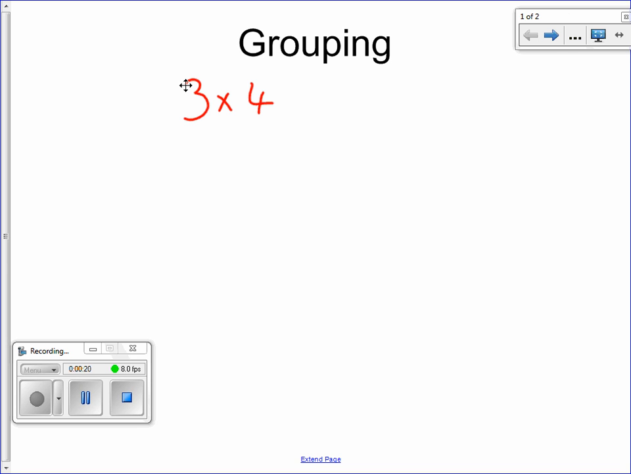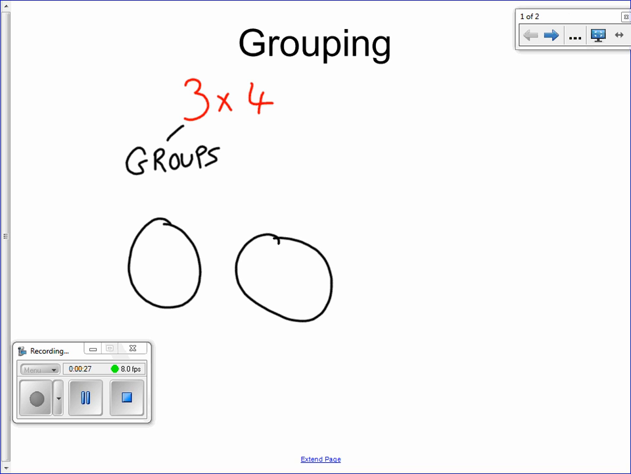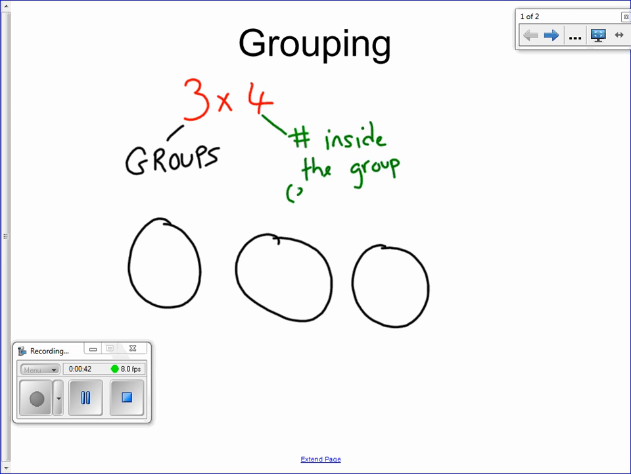The 3 represents the number of groups. So in black, I'm going to draw 3 circles because there's my groups. They can be squares, they can be whatever, it doesn't matter. And then the 4 represents the number inside the group, or you could say in each group. So I know I've got 4 in this one, 4 in this one, and 4 there. They can do whatever they want to symbolize the 4 objects.